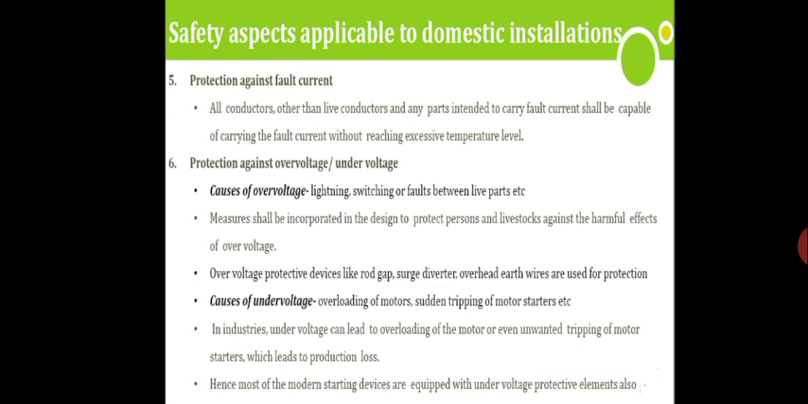These surge diverters and rod gap arresters are mainly installed in the substations, to protect the substation from lightning strikes.